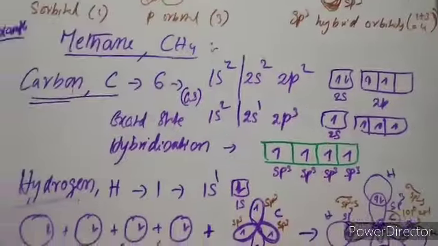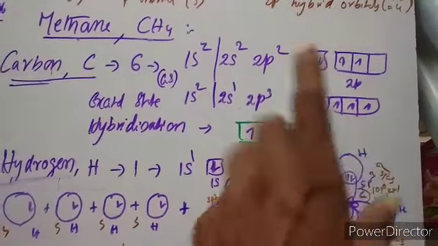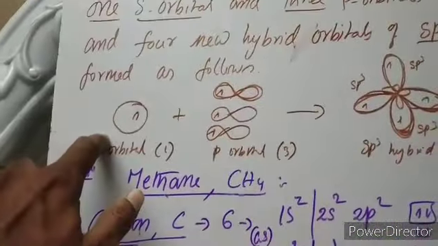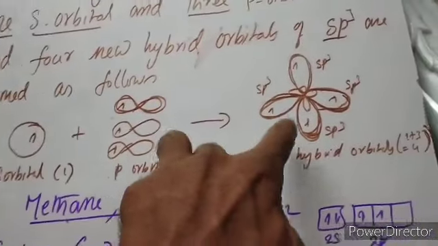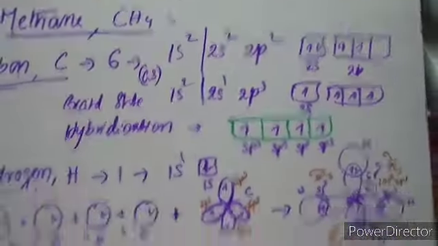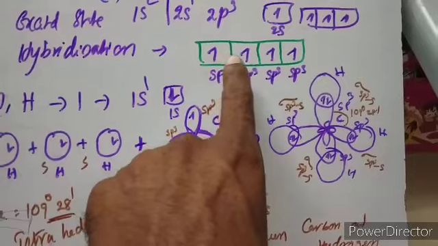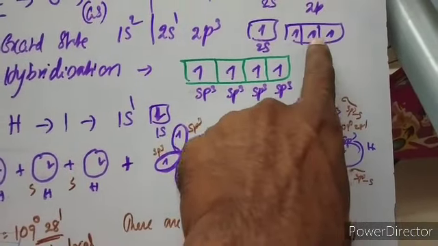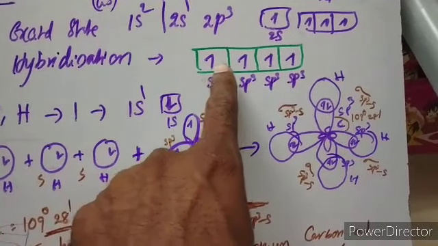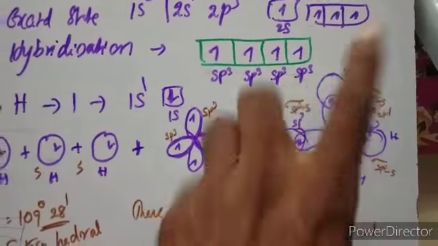So what happened? It undergoes hybridization, meaning intermixing of 1 s orbital and 3 p orbitals, which leads to sp3 hybridization and 4 new hybrid orbitals. Again, how many electrons are there? 4 electrons. As per Hund's rule, these 4 electrons are aligned in all 4 hybrid orbitals, sp3, sp3, sp3, sp3.